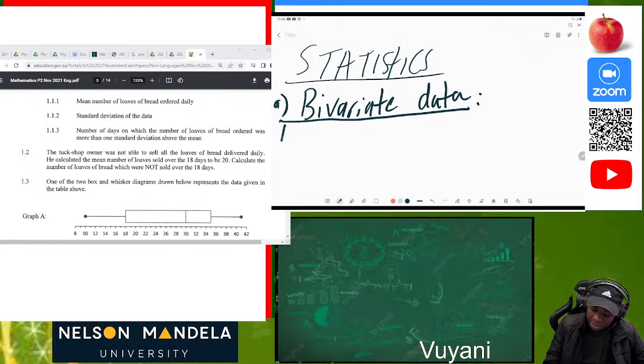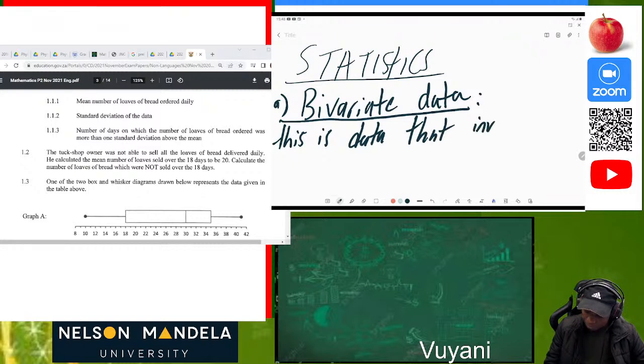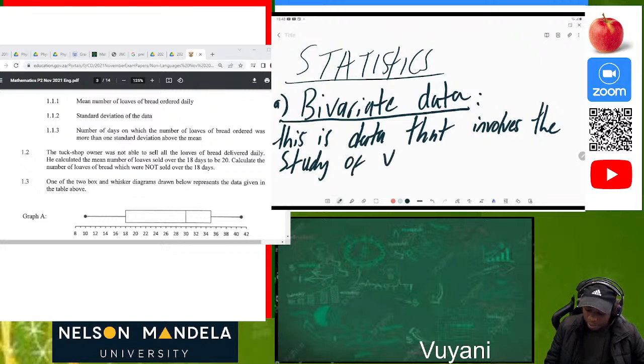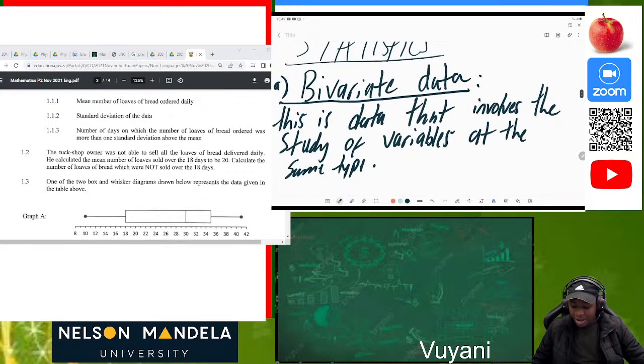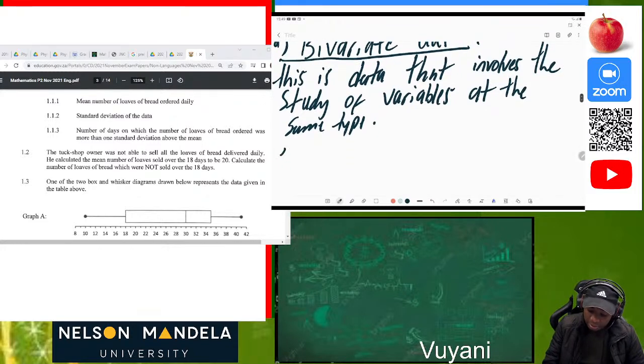Okay, so bivariate data is the data that involves the study of variables at the same time. Okay, great. Examples, so that we can have it.